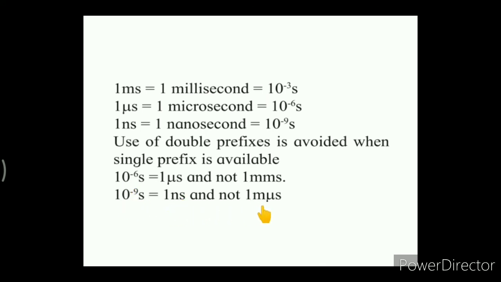There is no need to write in terms of milli and micro, no need to use the double prefix, as the single prefix is present instead of these two. So we have to avoid the use of double prefixes. Always use the single prefix if it is available.